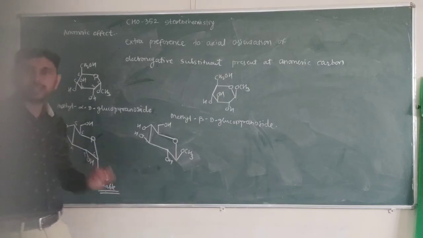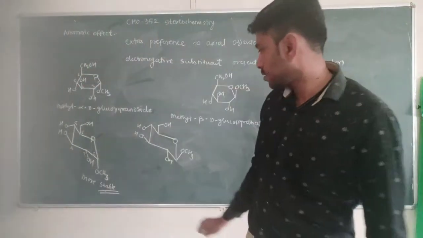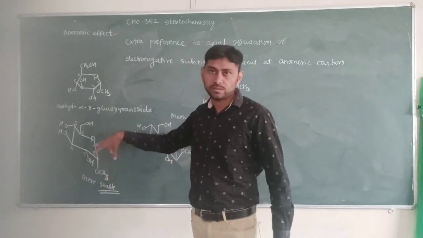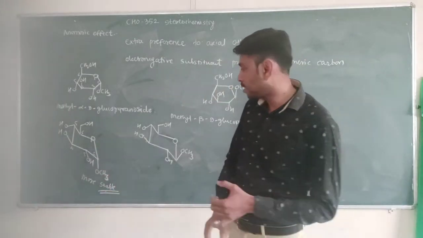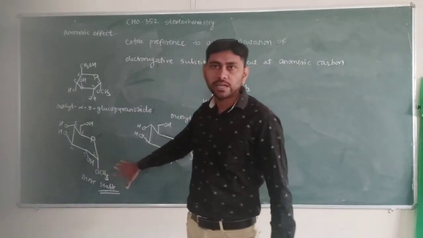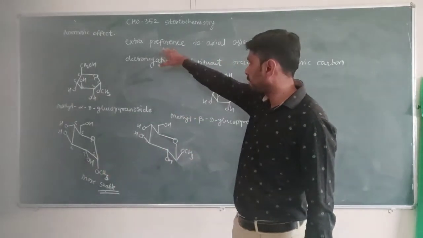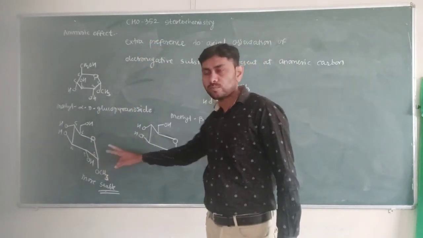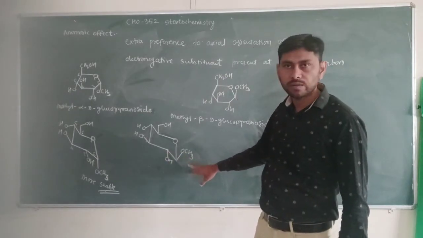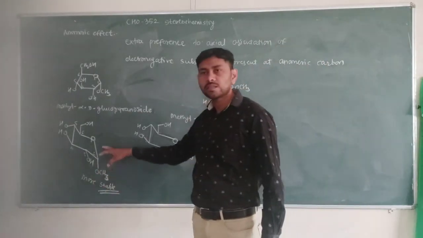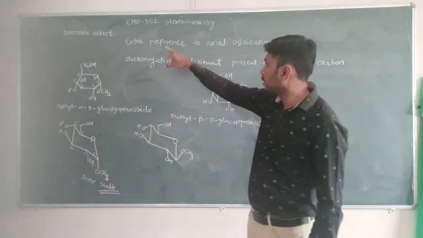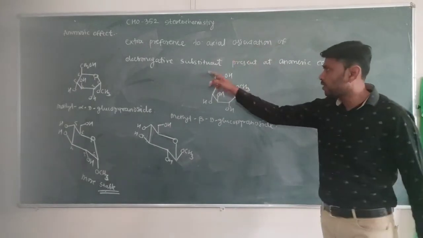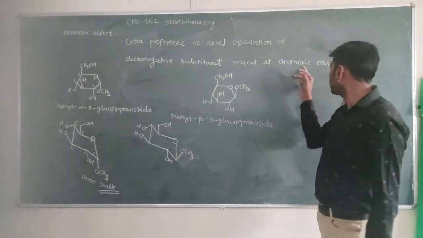and this is called the anomeric effect, where this structure contains the group OCH3 in the axial position. So this group is in the axial position, and this is called the anomeric effect. So what is the anomeric effect here? Extra preference. The population of this isomer is greater than the second one, because here OCH3 is in the axial position. So extra preference is given to the axial position of an electronegative substituent present on the anomeric carbon.